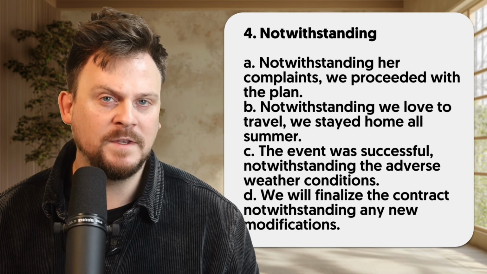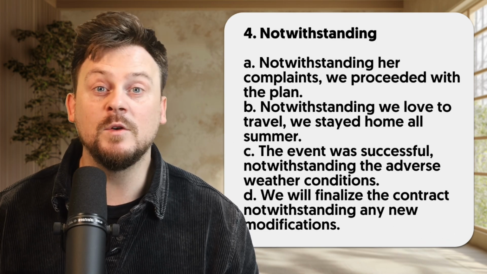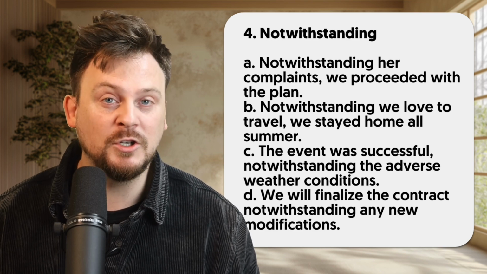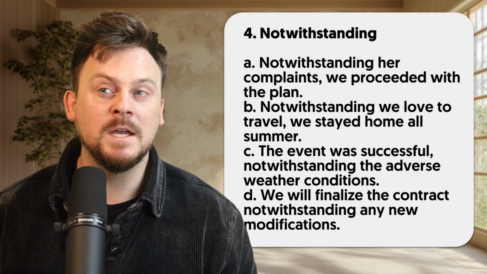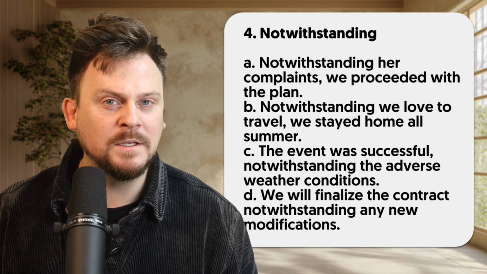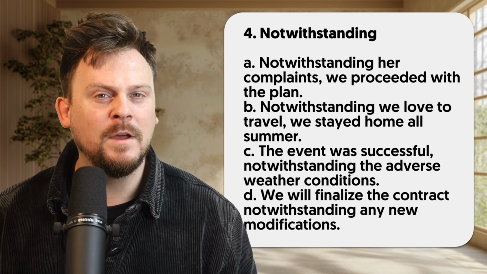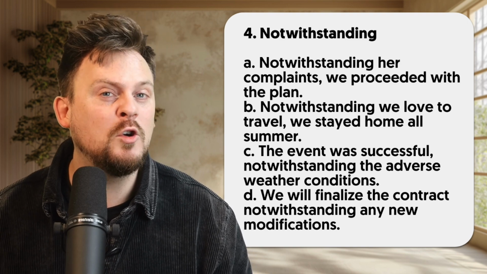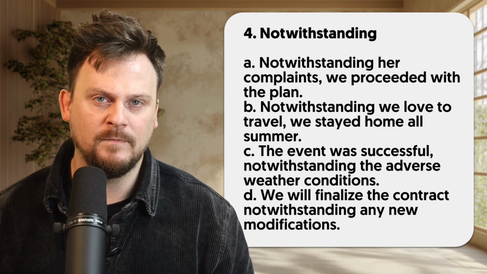4. Notwithstanding. This word can be used as a preposition, an adverb, a conjunction, and generally means that something is true or happens in spite of something else that may have prevented it or that could prevent it.